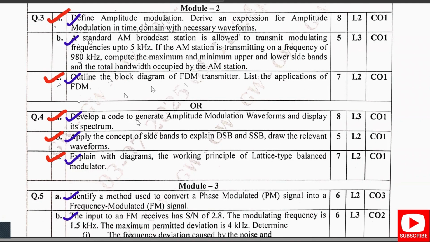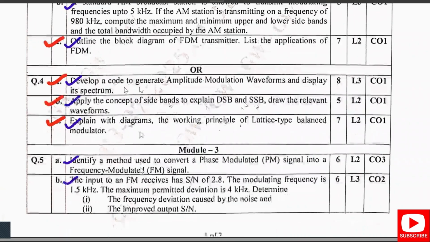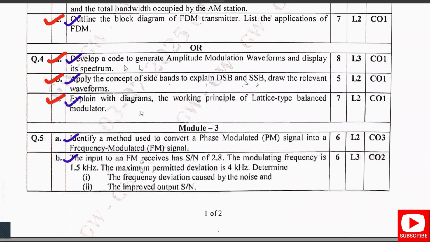I had also asked you to read the program, that is, the code for the amplitude modulation waveform, in the important questions. Then the sidebands, DSB and SSB, were clearly written in my handwritten notes along with the waveforms. Next, the working principle of the lattice type balanced modulator I also explained in my video with the correct circuit diagrams. So this was all about module 2.